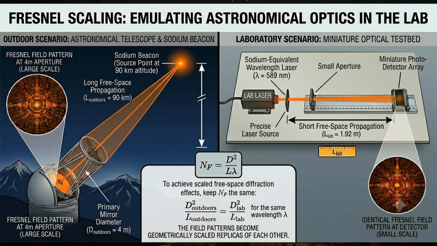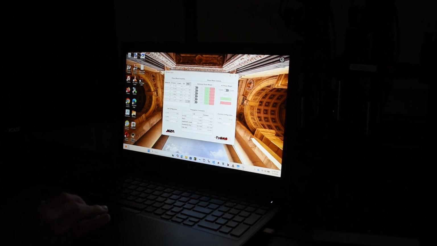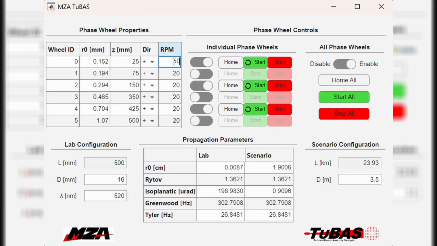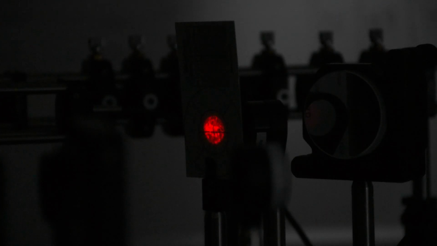By shrinking the 10 kilometer mesospheric scattering volume into just 200 millimeters, we maintain the exact Fresnel number required for high-fidelity hardware-in-the-loop simulation. Our integrated C++ API provides seamless control through MATLAB or Python. Users can instantly command specific R0 and Greenwood frequency values to emulate a wide range of laser propagation geometries.